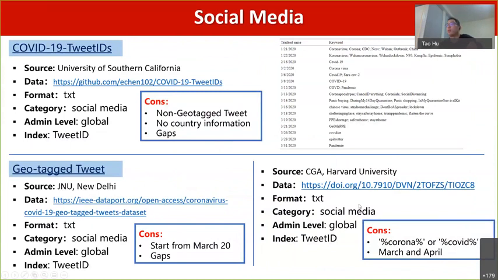And the other important Geotagged Tweets is collected from our center, the Center for Geographic Analysis. And we started to collect the Geotagged Tweets since 2012. And we have also published the COVID-19 data sets by querying the keywords corona and COVID in March and April. So right now we are still working to publish more COVID-relevant data sets in the near future.